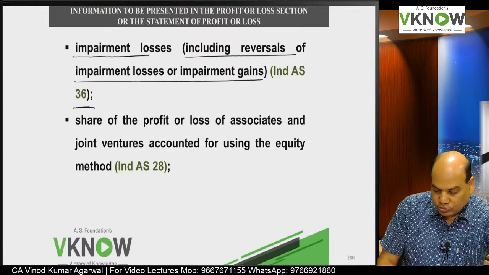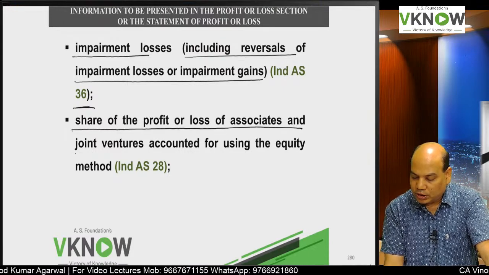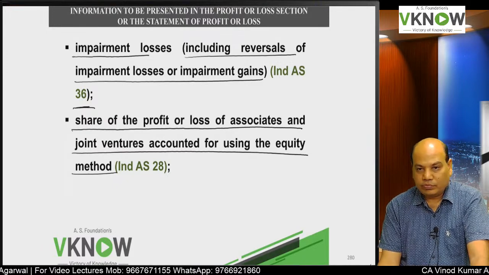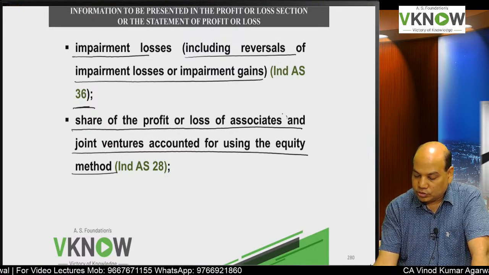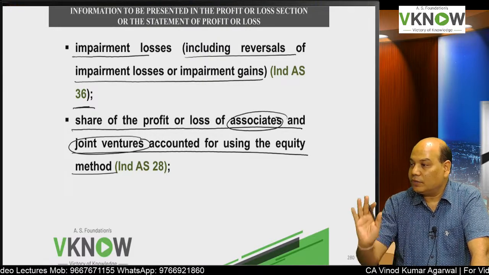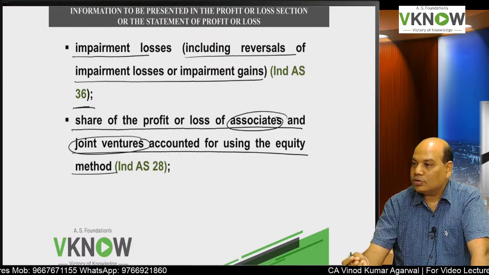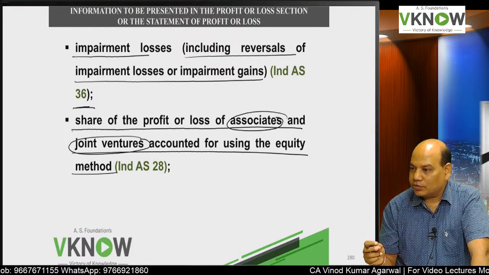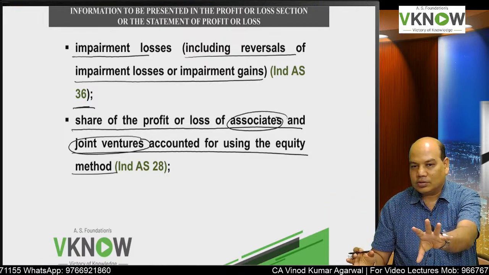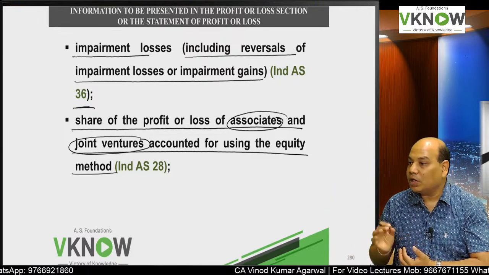Then you will disclose share of profit or loss of associate and joint venture accounted for using the equity method. If you have associate, if you have joint venture, if they earn profit, you will record your share in the profit or loss. So their profit you will record in the P&L account part, their OCI will be recorded in your OCI part, your share.